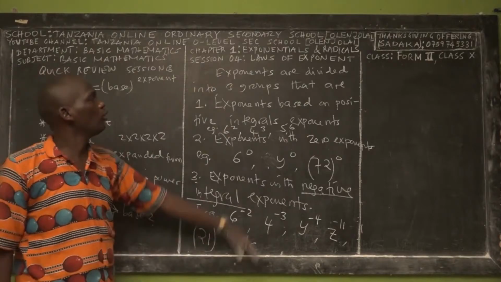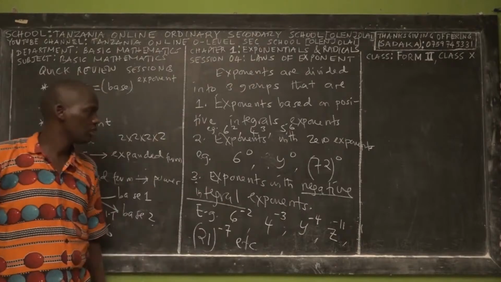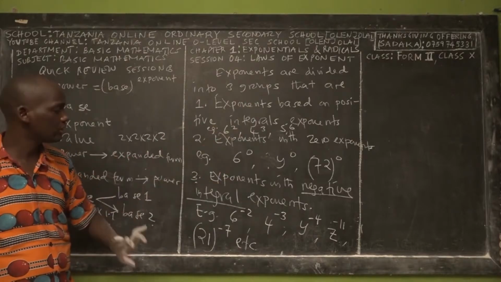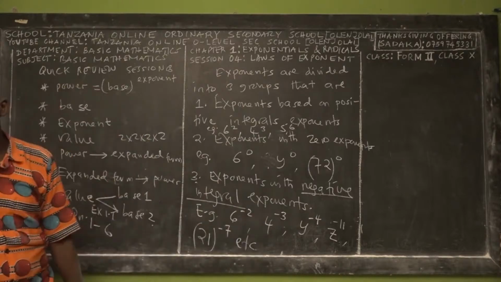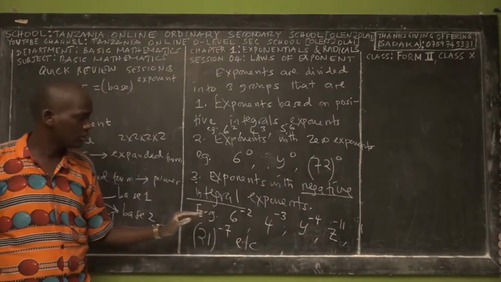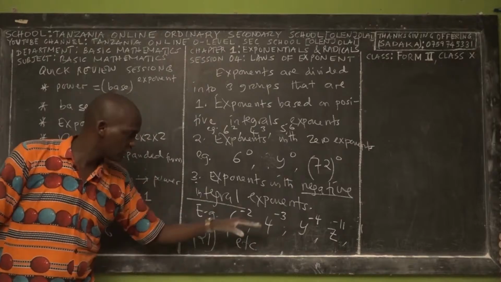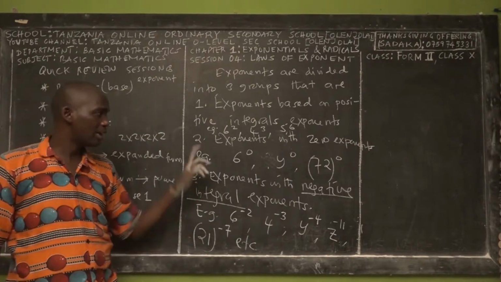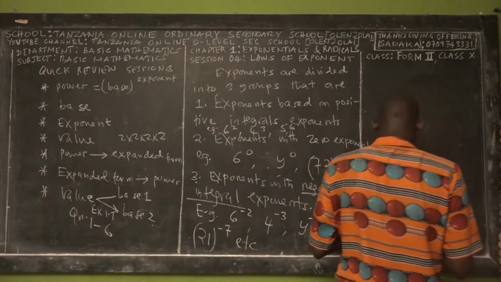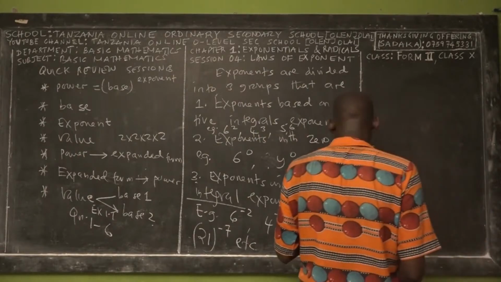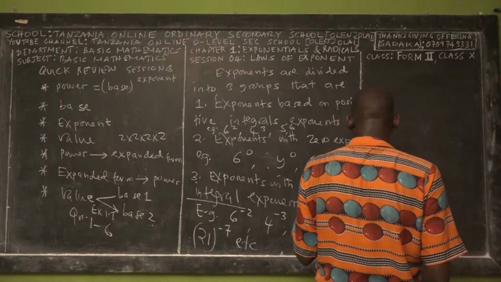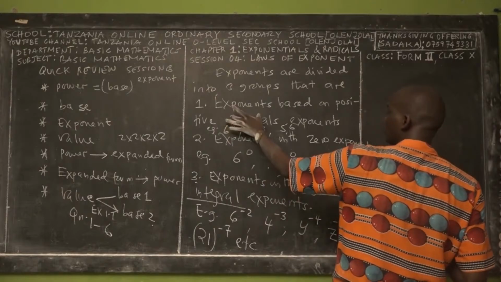So when we'll be learning about laws of exponents, we'll be categorizing. We have laws of exponents regarding the second category, and laws of exponents regarding the third category. We have never discussed exponents with negative integral exponents, but we'll discuss them later. So we can categorize the laws of exponents in this way, and start with multiplication and division of positive integral exponents. So let us start with the first category.